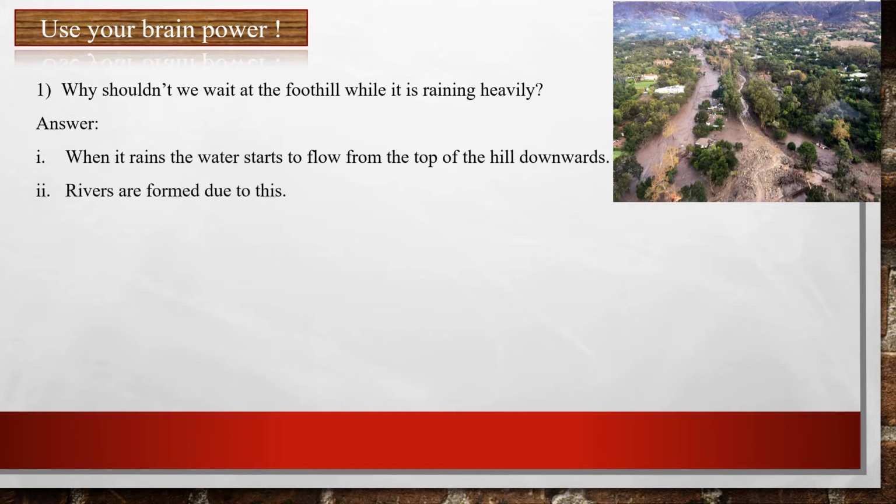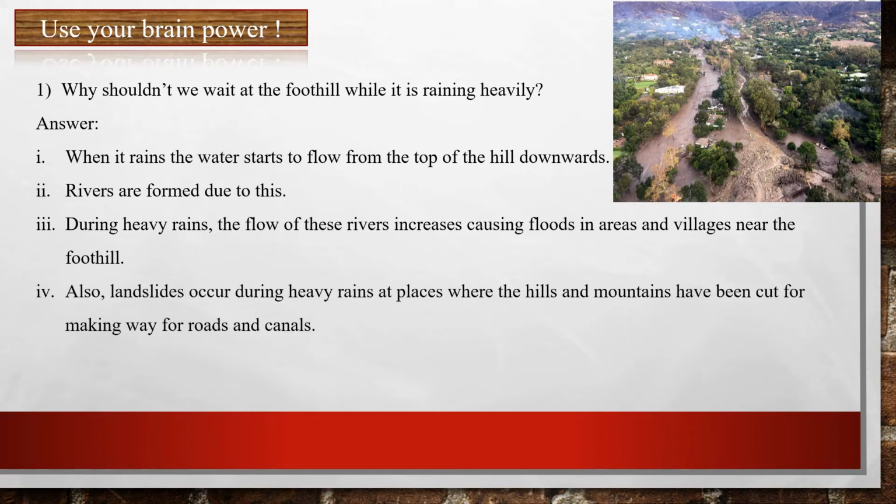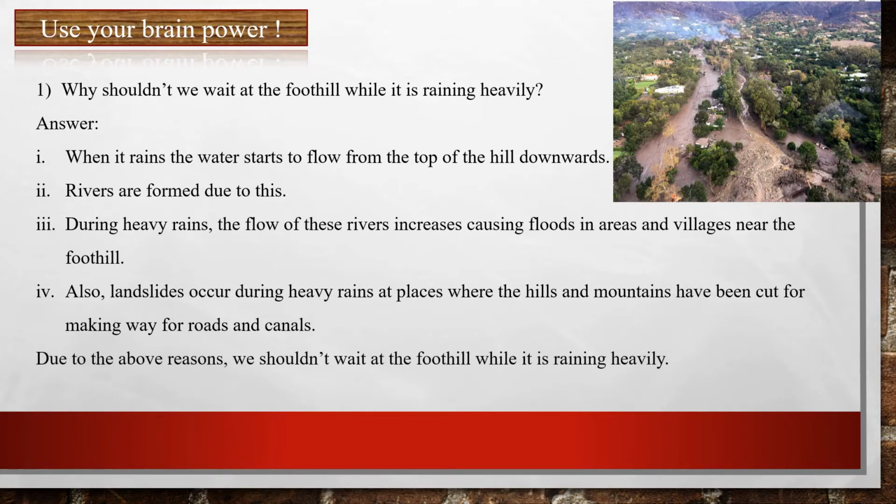And during heavy rains, the flow of these rivers increases, causing floods in areas and villages near the foothill. And also landslides occur during heavy rains at places where the hills and mountains have been cut for making way for roads and canals. So due to the above reasons, we shouldn't wait at the foothill while it is raining heavily.